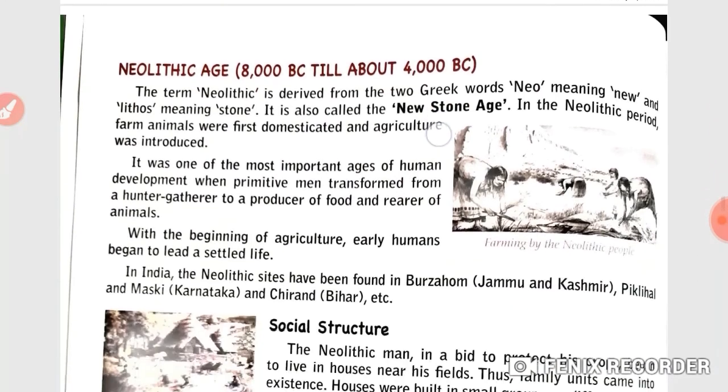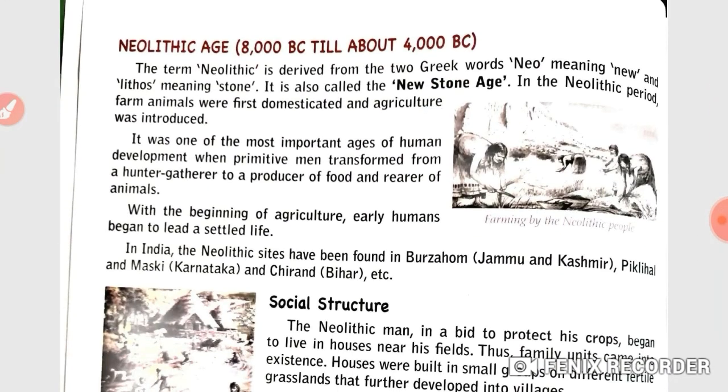Now next, the Neolithic age. The term Neolithic is derived from the two Greek words neo, meaning new, and lithos, meaning stone. It is also called the New Stone Age. In the Neolithic period, farm animals were first domesticated and agriculture was introduced.